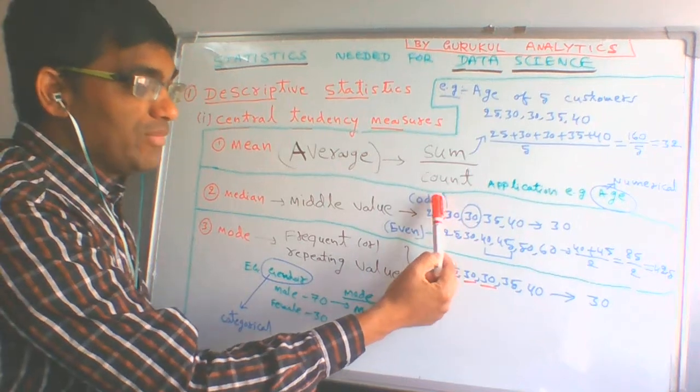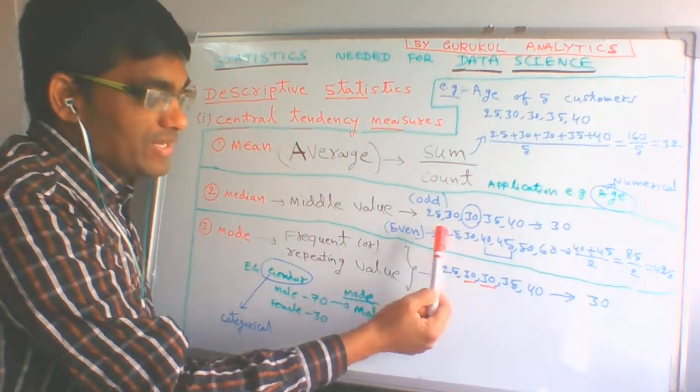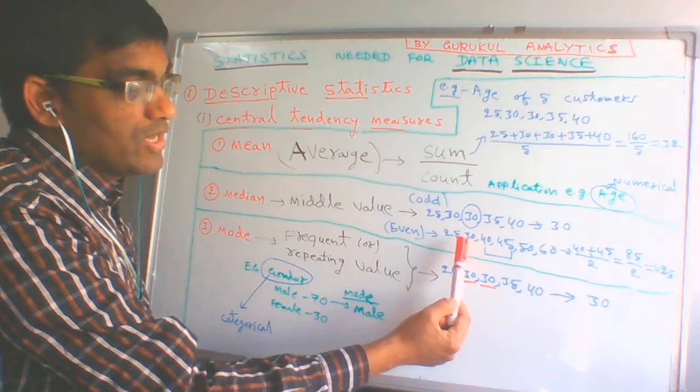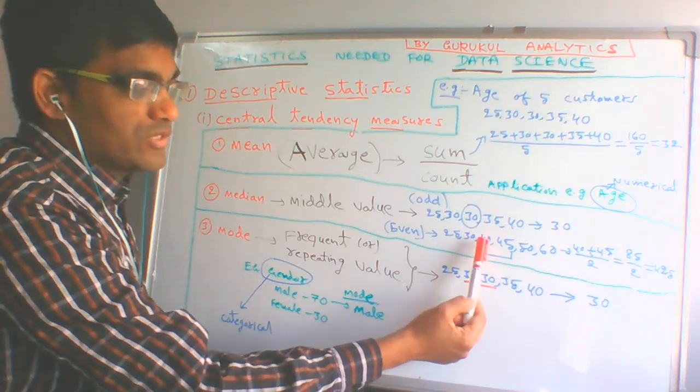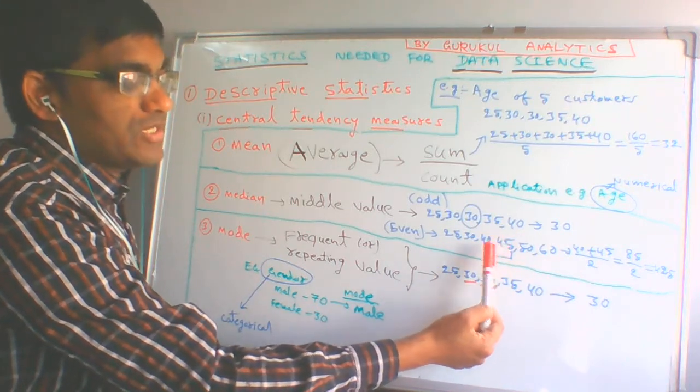But instead of five numbers, an odd count, if you have six numbers, an even count, then what you have to do is take the center values, that is the third and fourth, because six values are there.